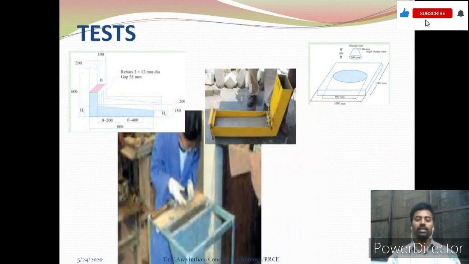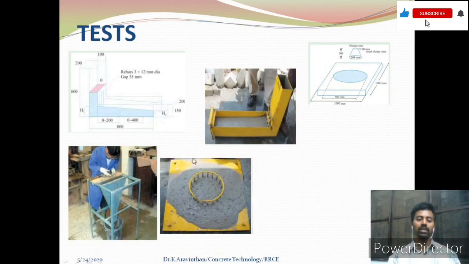The next test is the V funnel test. This is a member in a V shape with a hollow section. You have to fill the concrete inside the funnel. There is a throat here, and first you have to close this throat, fill the concrete, and after a certain time open the throat.